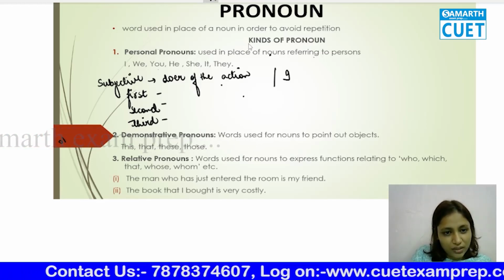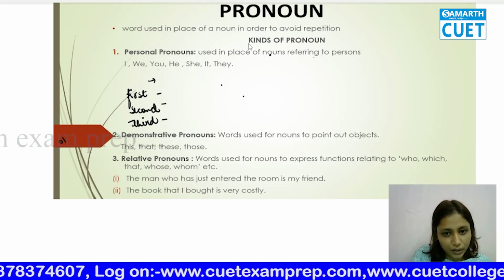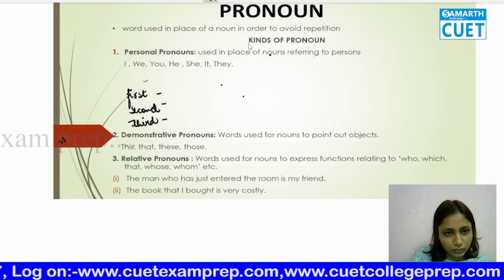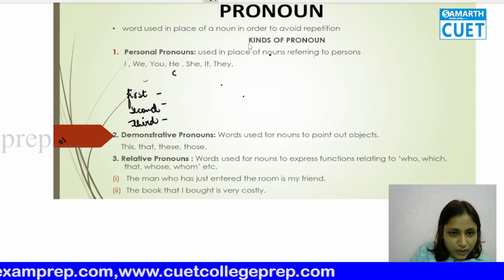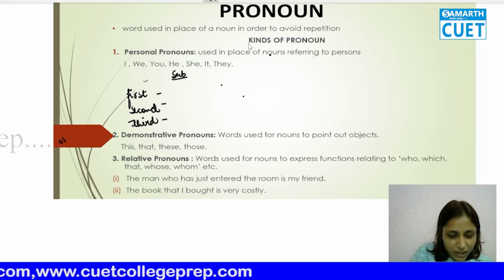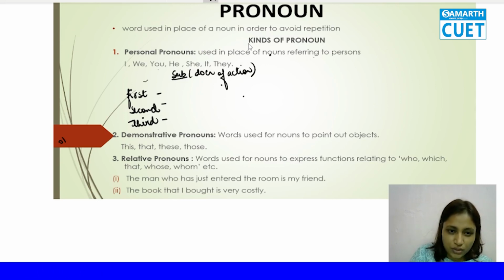When we know that the person is doing the action, see, when there is a subjective case, that means doer of action. So doer of action is subjective case. Okay, and nominative case also we can say.